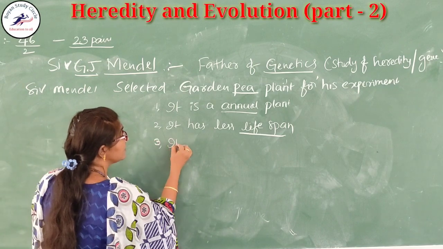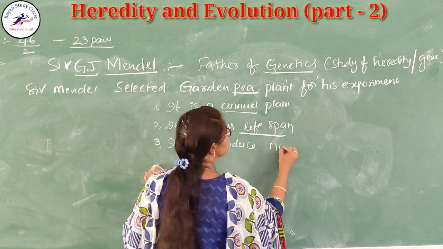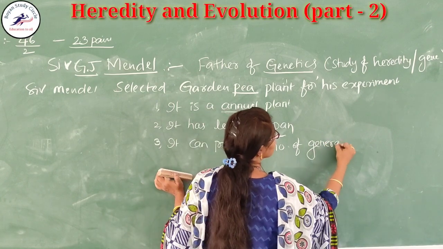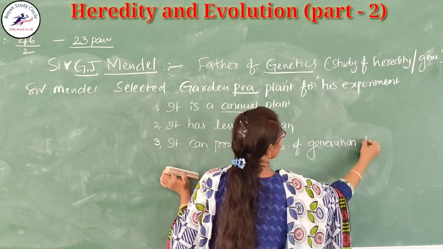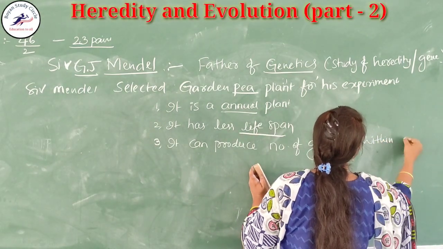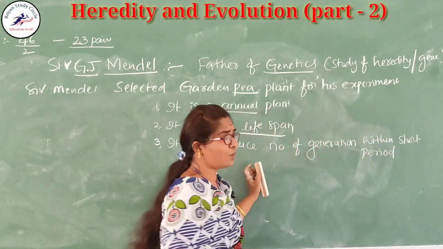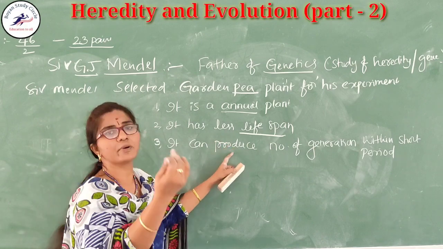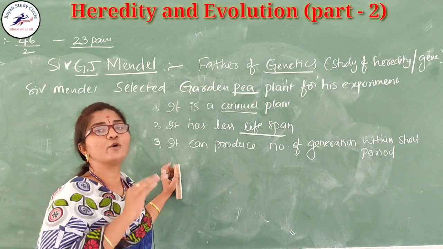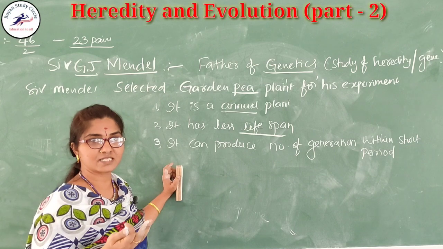What is another character? It can produce a number of generations within a short period. Why are a number of generations required? If a number of generations are present, then only we can find the variations from one plant to another plant, isn't it?